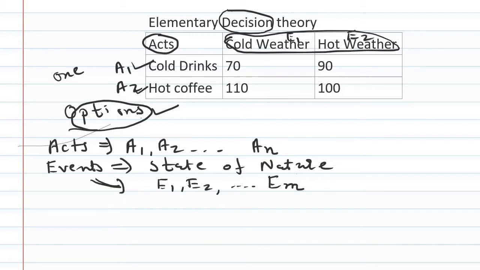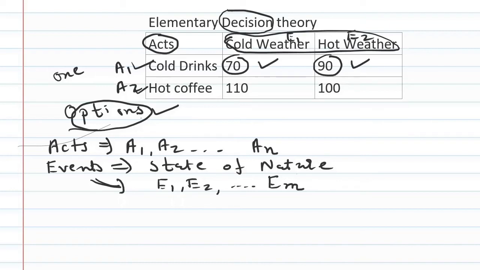Now one more part. Here 70 is written, and what does this 70 mean? If I select the business related to cold drinks, and if the weather is cold, then I am going to get a profit of rupees 70. If I select the business of cold drinks, and if the weather is hot, in that case I will get a profit of rupees 90. So these are actually my expected profits.